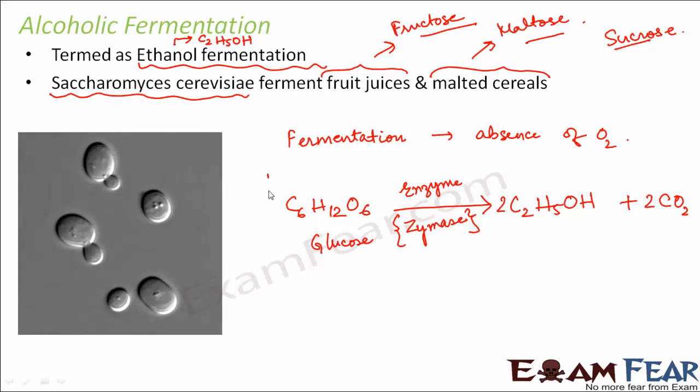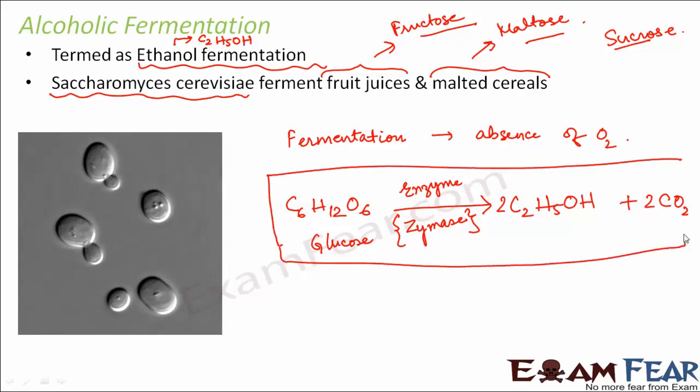And this entire process, who makes this entire process possible? This entire process is made possible by the yeast, Saccharomyces cerevisiae. So now this carbon dioxide which is produced here helps this yeast to act as a raising agent, because the carbon dioxide helps in the formation of bubbles and it also raises the dough. So that's how this yeast is used as a raising agent.